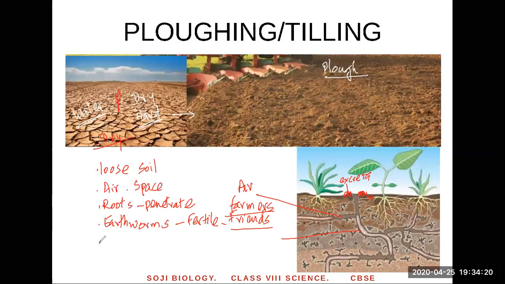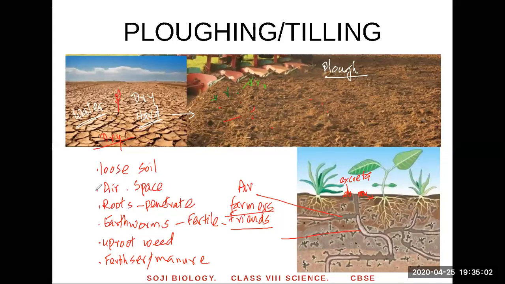Another benefit of plowing, it helps to uproot weeds. What's a weed? Weed is an unwanted plant. We don't want this plant. Let's imagine that there are some weeds growing here. Those are the weeds. After the plowing, you won't find them, because the soil becomes loose and it helps to uproot the weeds. That's another benefit. And if you put fertilizer or manure in the soil, we'll study what a fertilizer is, and then you plow, it gets easily mixed up with the soil. And these are the benefits of plowing.